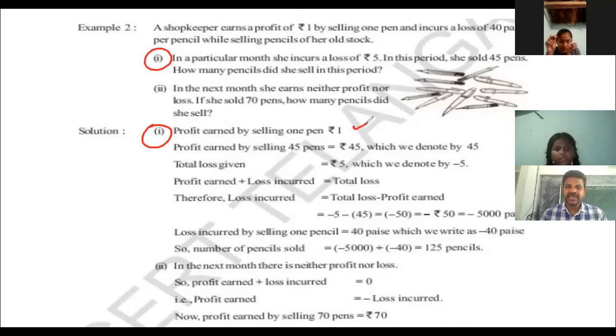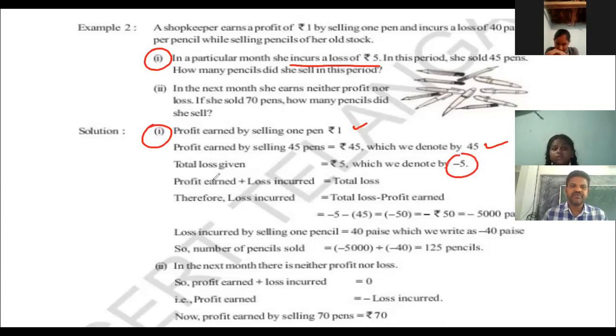The profit earned by selling 45 pens: if we earn 1 rupee profit by selling 1 pen, and we sell 45 pens, how many rupees will we get? 45 rupees, because 45 into 1 rupee is 45 rupees. The total loss given is 5 rupees, which we denote by -5. So loss is denoted by -5 and the profit is denoted by +45.